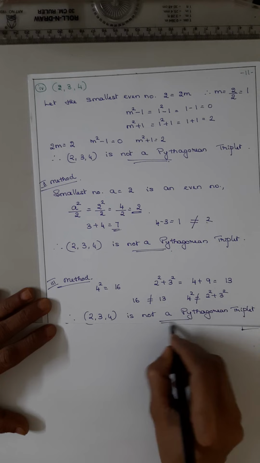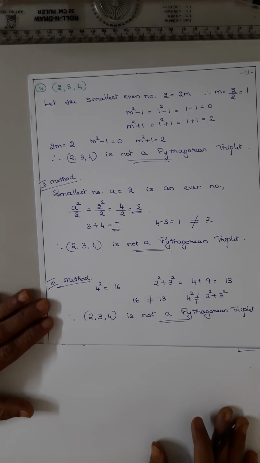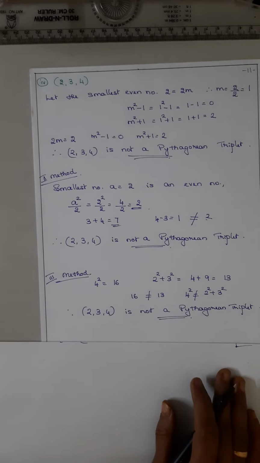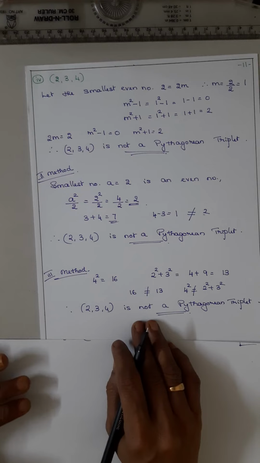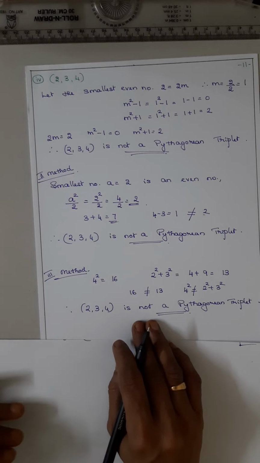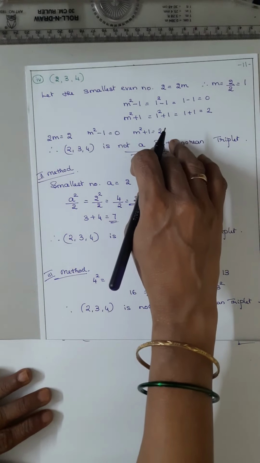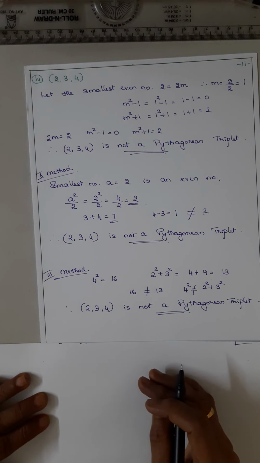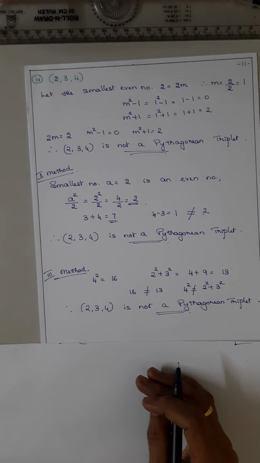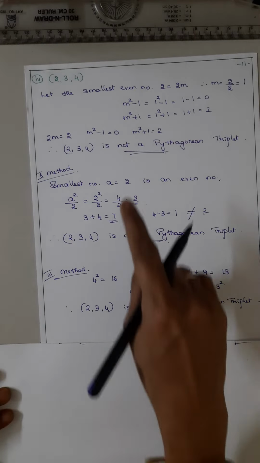So if it is an MCQ question to find out whether it is a Pythagorean triplet or not, you can do this without the method. Otherwise, to show that, in that case you have to use the first or the second method. Okay? You have to check with both the methods.